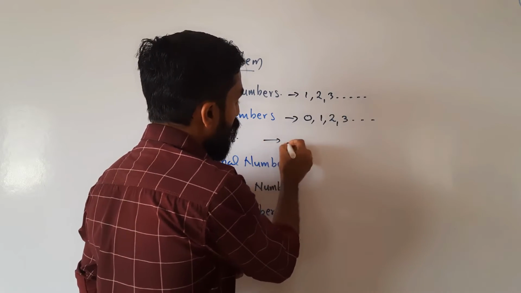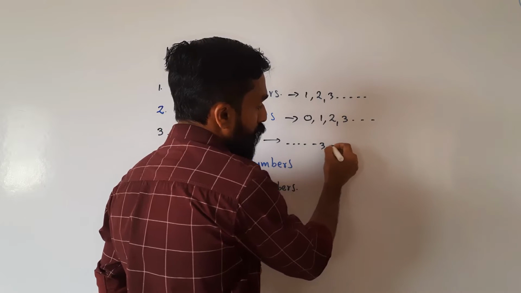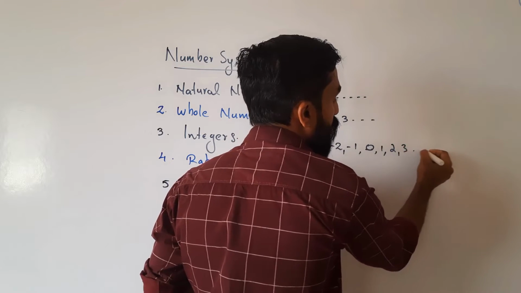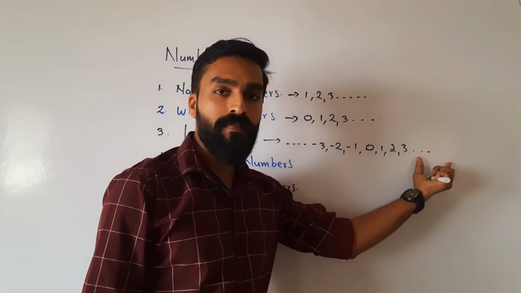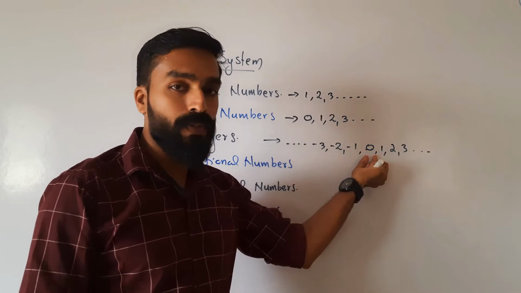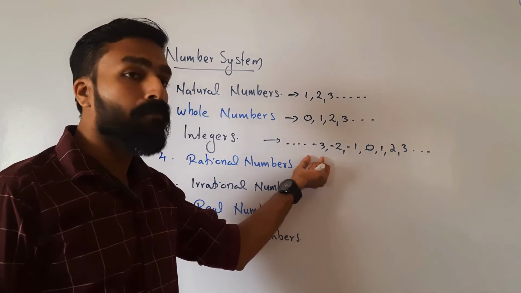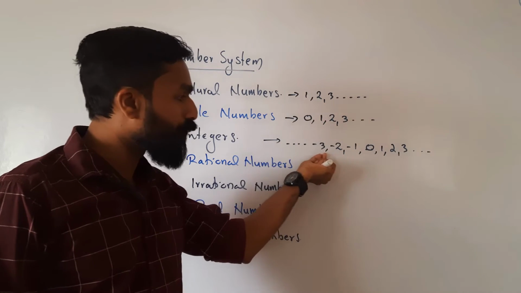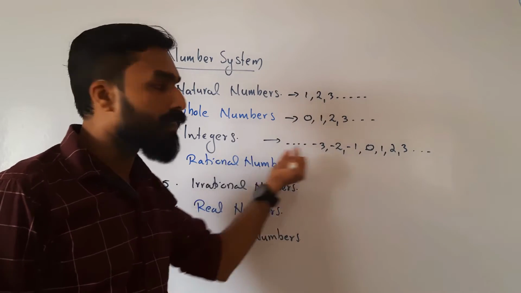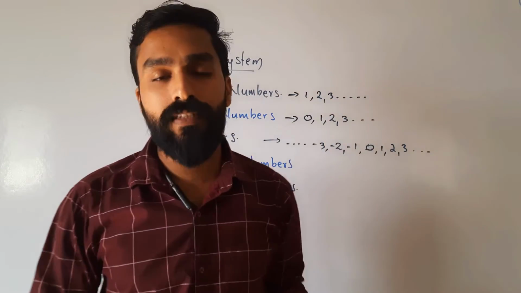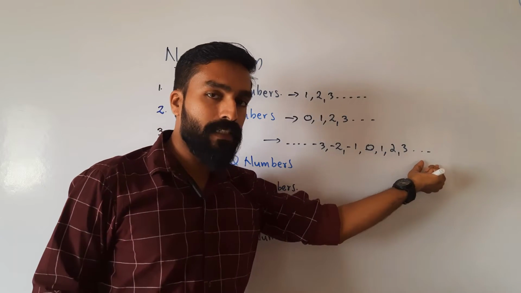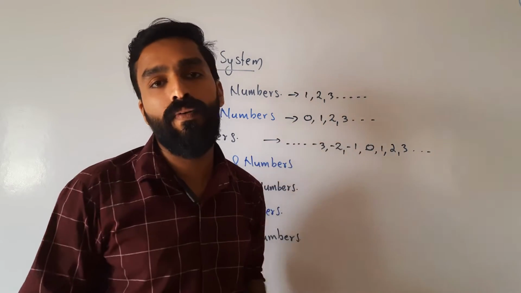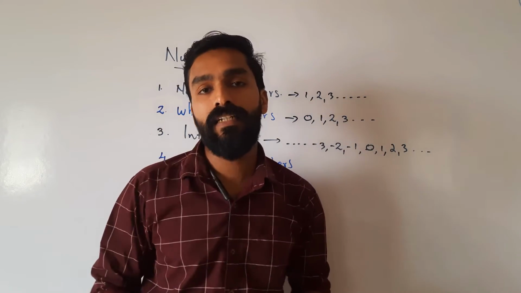We can represent it like etc., -3, -2, -1, 0, 1, 2, 3, etc. Here 1, 2, 3, etc. are natural numbers, 0 is in the middle, and the other numbers below 0 are -1, -2, -3, etc. If you go to the left-hand side, the value of the number decreases, and on the right-hand side the value increases. Here 1, 2, 3, etc. are natural numbers, below 0 are negative numbers, and 0. This collection is called the integer collection, otherwise integer numbers.